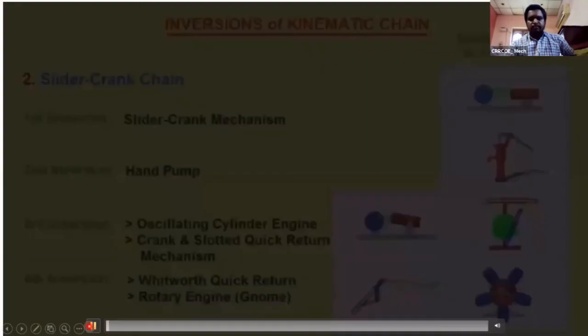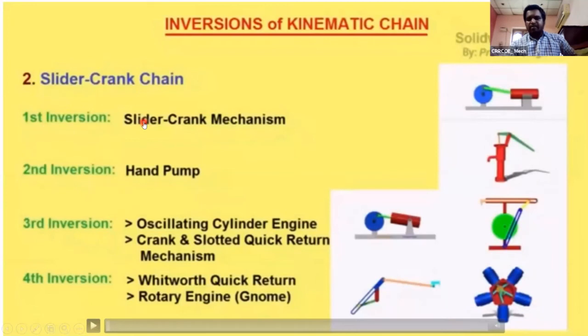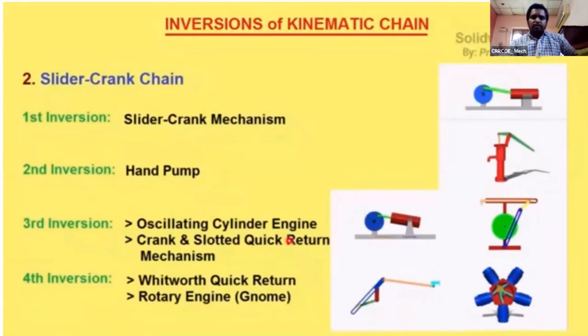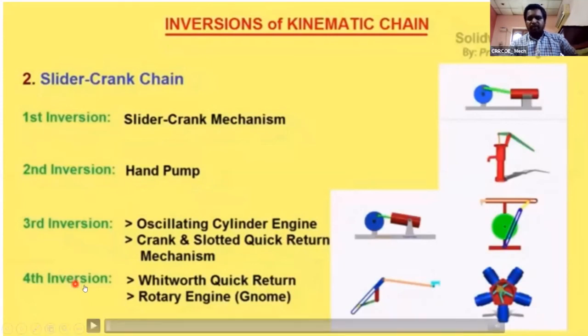Next, slider crank mechanism. First inversion, slider crank mechanism. Second, hand pump, the second inversion. Third is oscillating cylinder, and crank and slotted mechanism, the quick return mechanism, which you already know is used in shaper. The fourth inversion is Whitworth mechanism or rotary engine. These are the inversions of the slider crank mechanism. All these mechanisms are used in mechatronics.